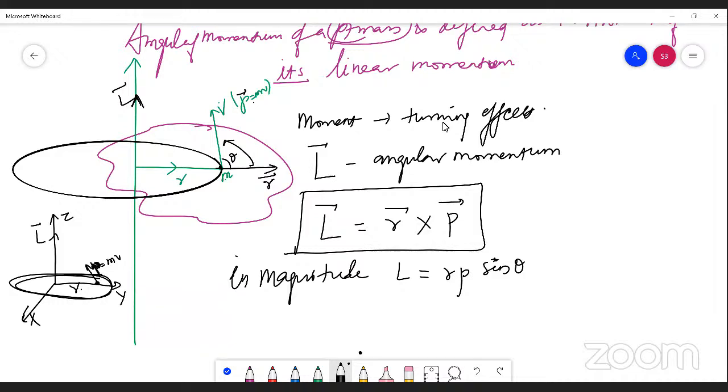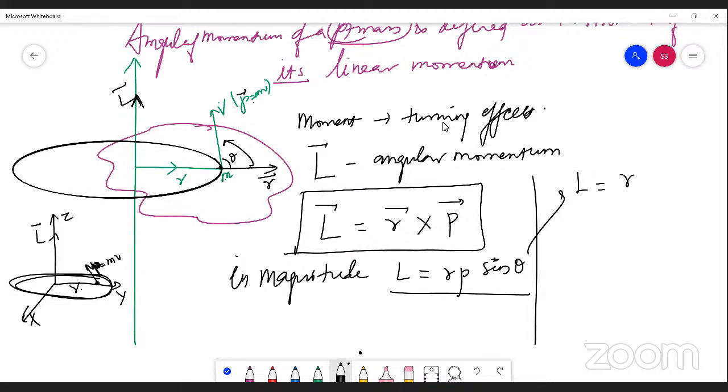As we have written in the case of torque, we can also write the angular momentum by adding sin theta either with R vector or with P vector. I have written the magnitude here, L equals RP sin theta. This magnitude can be expressed by adding sin theta with either R or with P.